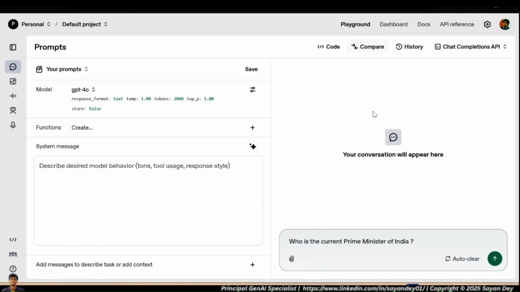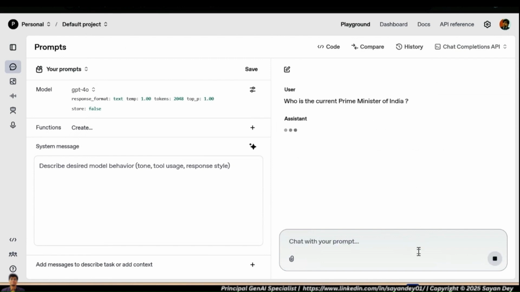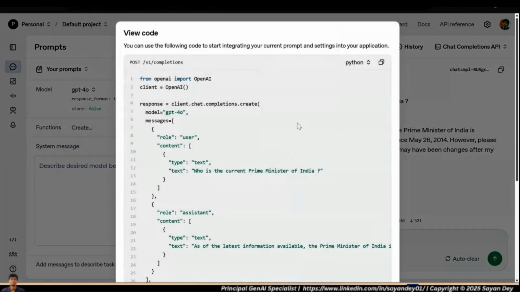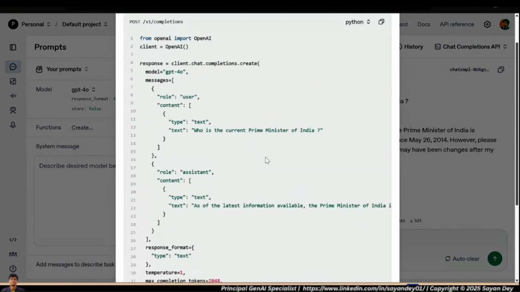But this is the platform or the interface that we generally see from a customer perspective when we are using a GPT application, right? So if I just do this, the response will be this. So you ask a question, get an answer, and this is the way you access the paid models. Now, as developers, are we going to do it this way? Are we going to have a user interface like this? No. So we will write code. And how does the code look? For exactly the question I asked, the code looks somewhat like this. This is exactly what we will do in the rest of the section today, right?